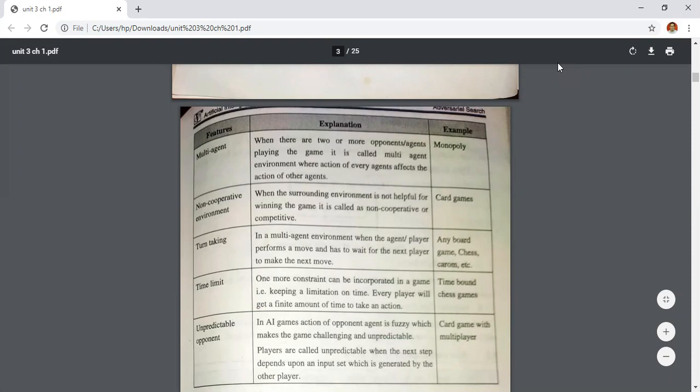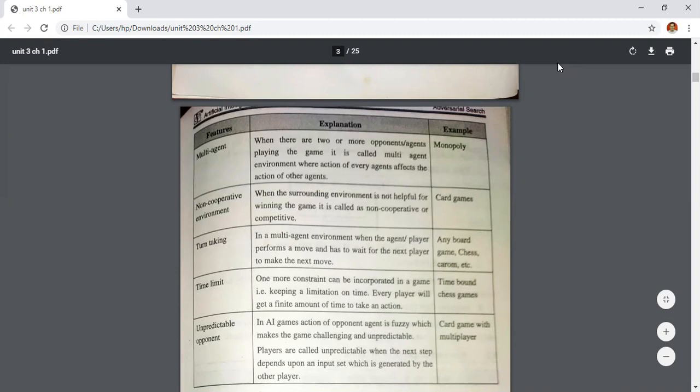Then turn taking. What is turn taking? If the players are playing the game turn by turn, that game is called a turn-taking game. In a multi-agent environment, when the agent performs a move and has to wait for the next player to make the next move, that game is called turn taking.